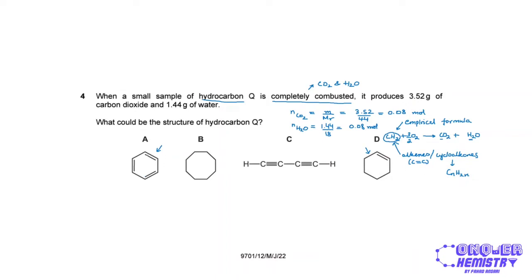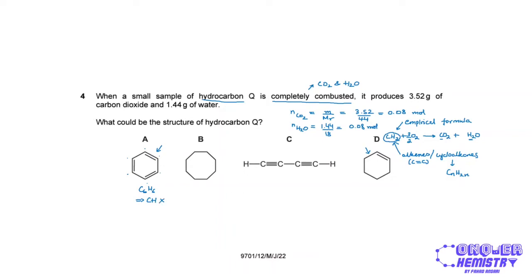If I were to write its formula, I have 1, 2, 3, 4, 5, 6 carbon atoms, right? And because each of these carbon atoms is involved in a double bond, it'll only be bonded to one hydrogen each. So this is C6H6. So the empirical formula is just CH. So it's not going to be correct.